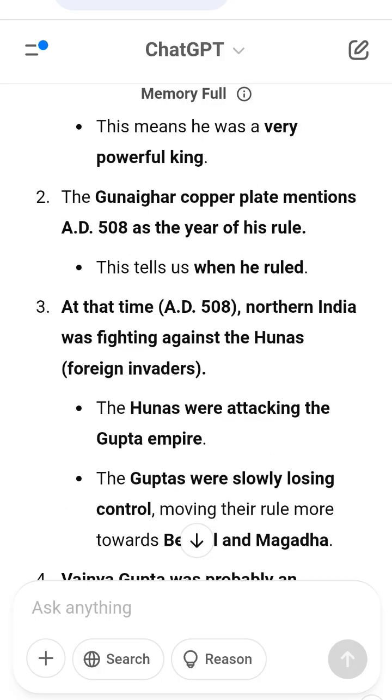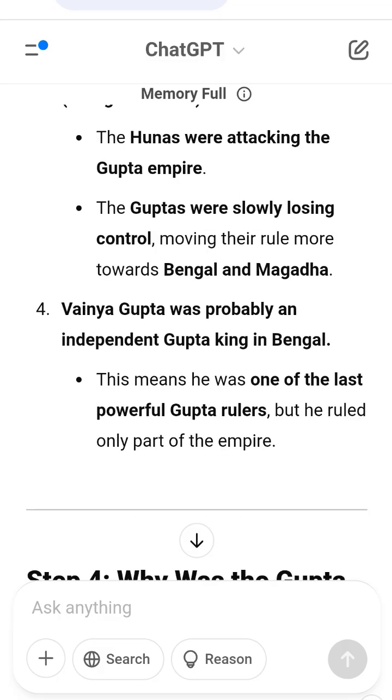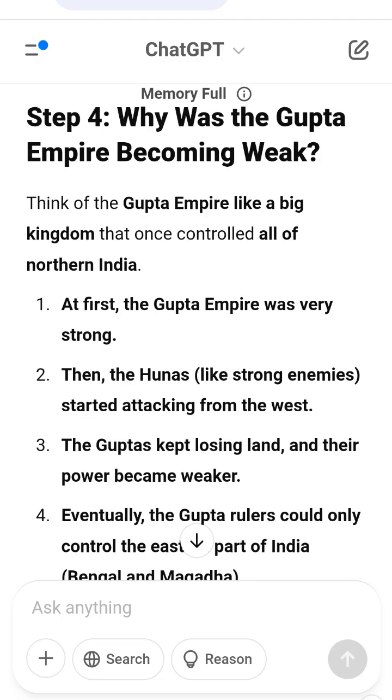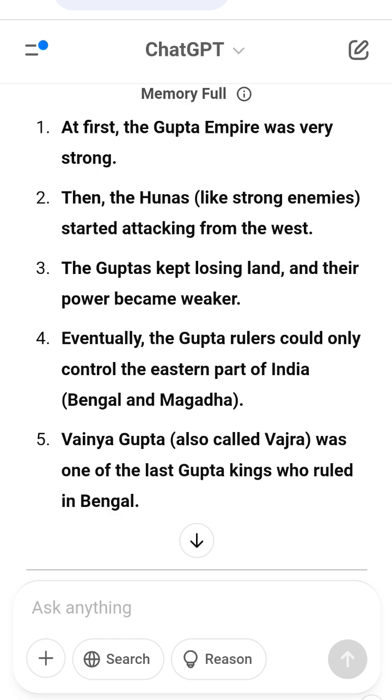What did we learn? History is not just guessing. Historians use seals, inscriptions, and old writings to find the truth. King Gupta Vajra was one of the last Gupta rulers. The Gupta Empire lost power because of foreign attacks. By studying old documents, we can understand what really happened in the past.